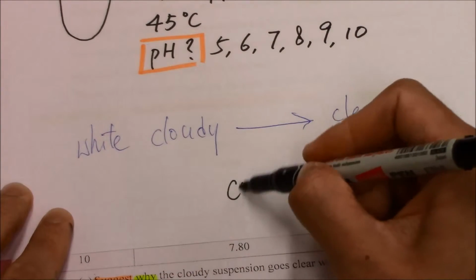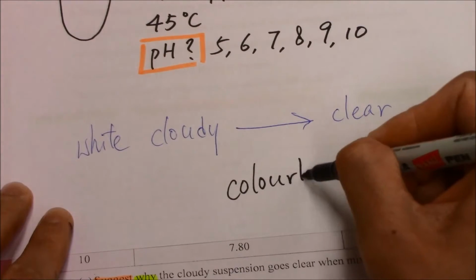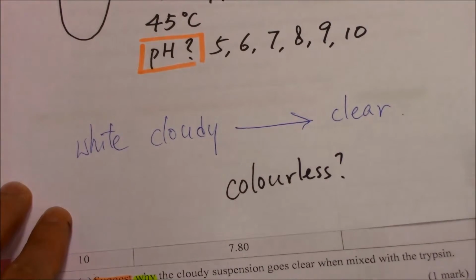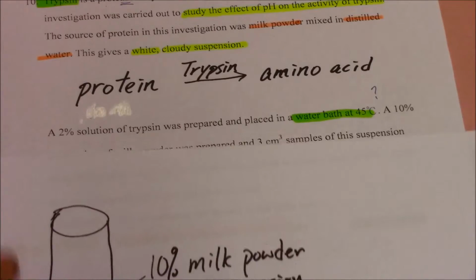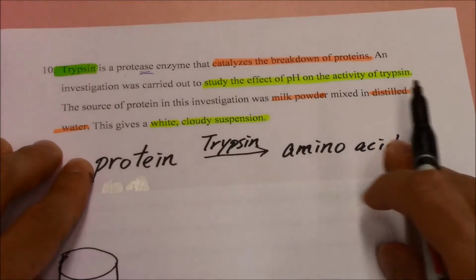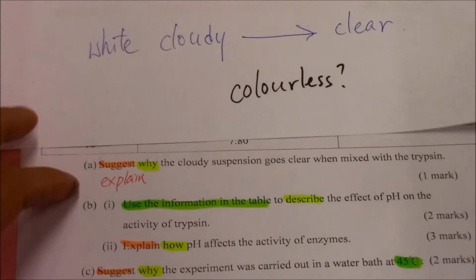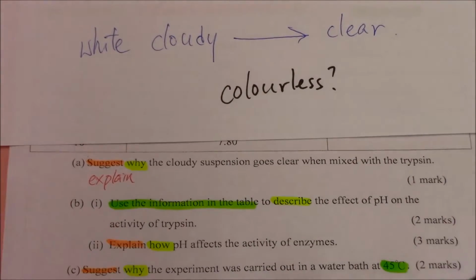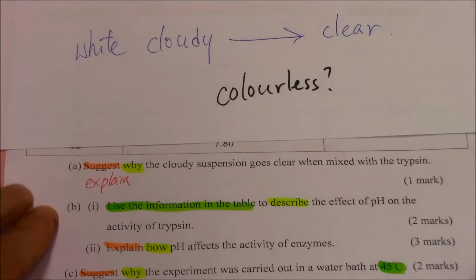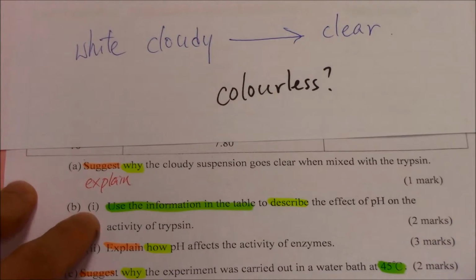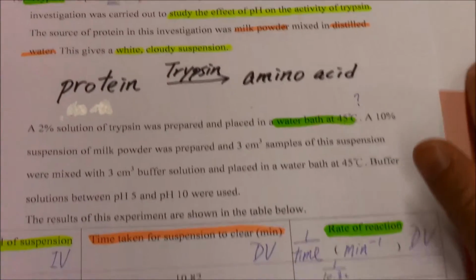what is colorless? What is colorless? The protein or the amino acid? So it's quite obvious for part A. 都幾明顯嘅個答案。Protein 蛋白質你一睇之後知有顏色㗎啦，白色㗎啦，係咪？咁即係 amino acid 就係冇色㗎啦，colorless 啦，係咪？So for part B1, use the information in the table to describe the